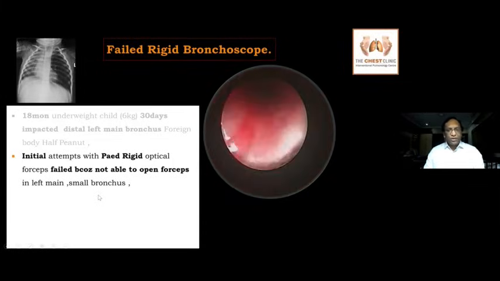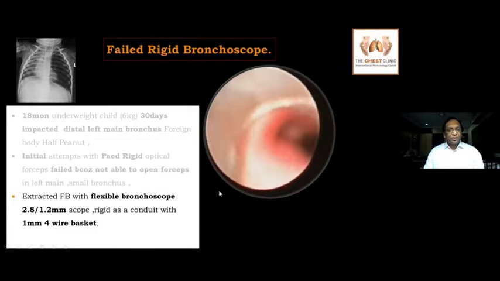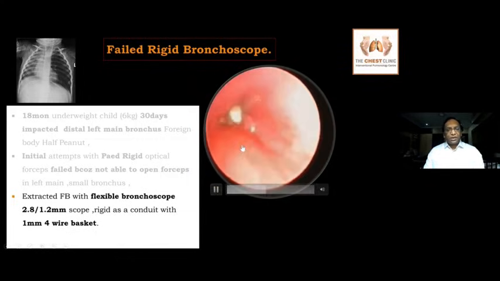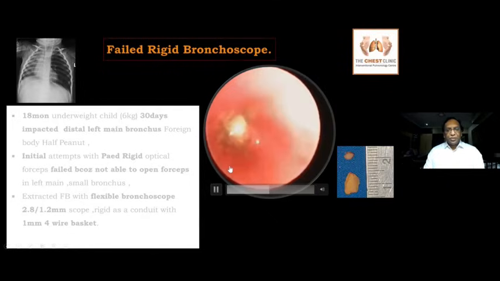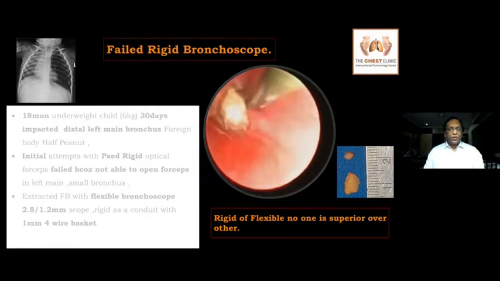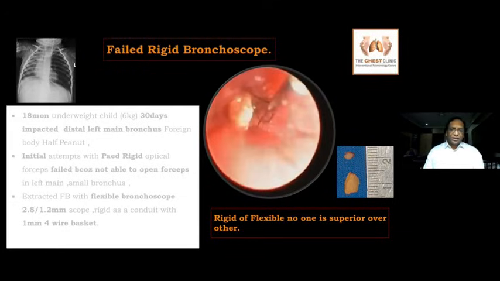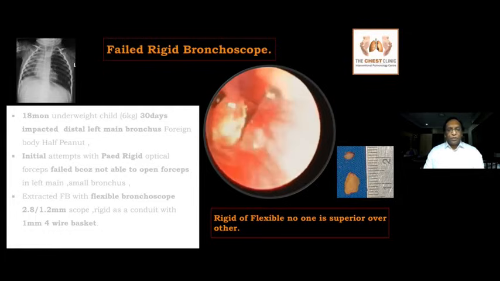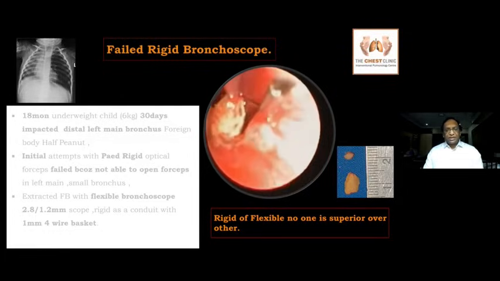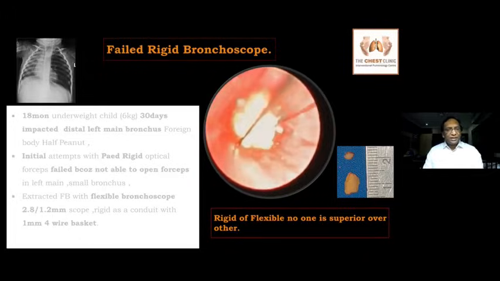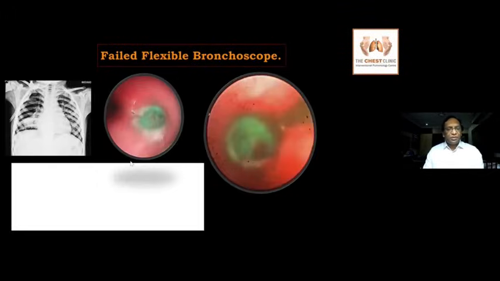I had to use a flexible bronchoscope to pass a basket distally, open it and remove it. So never think only with the rigid bronchoscope you can perform all procedures. So both rigid and flexible are complementary to each other. Nothing is superior. So this is another case of failed flexible bronchoscope.